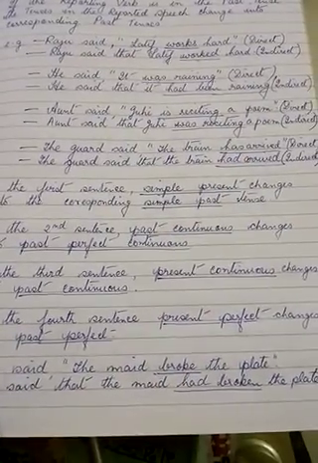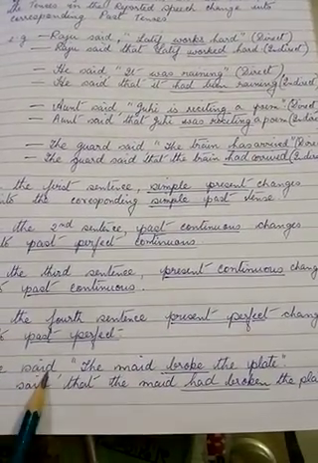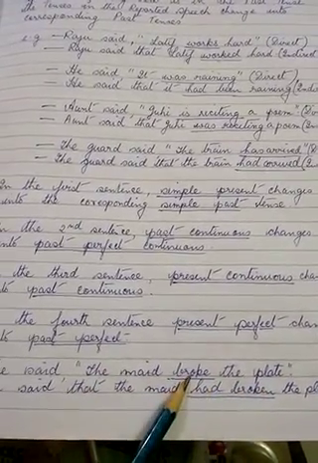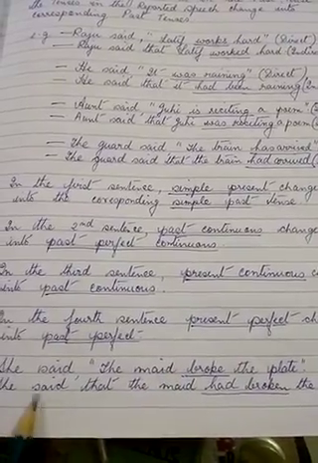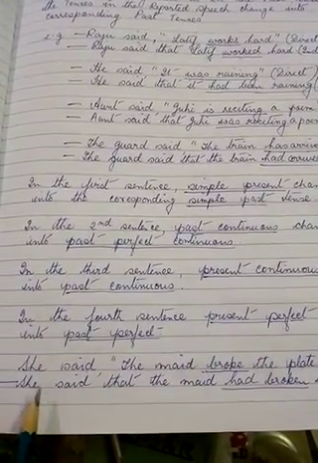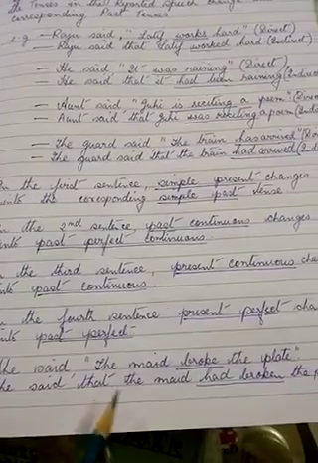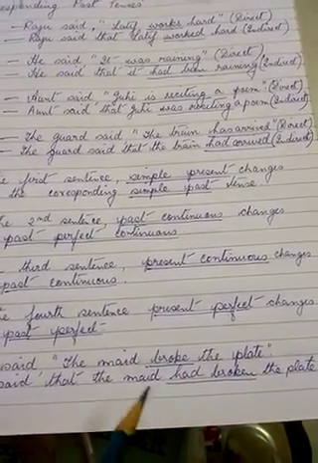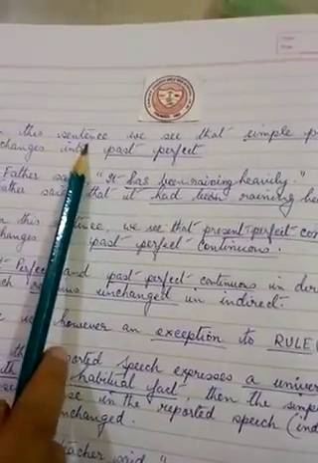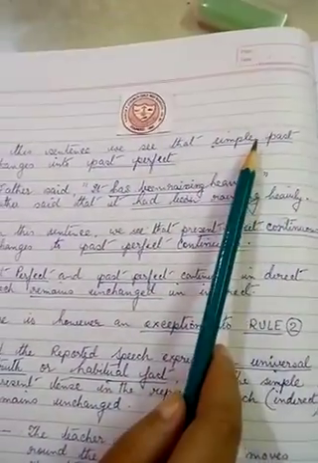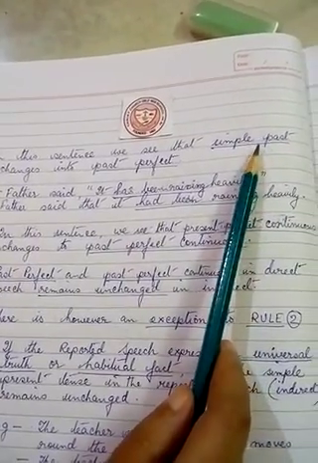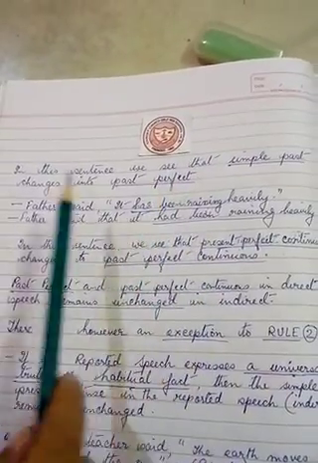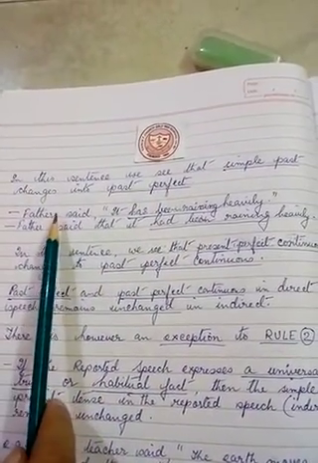Now you see this example. She said, the maid broke the plate. Broke is simple past. When we change this into indirect, she said that the maid had broken the plate. In this sentence, we see that the simple past, broke, changes into past perfect, that is had broken.